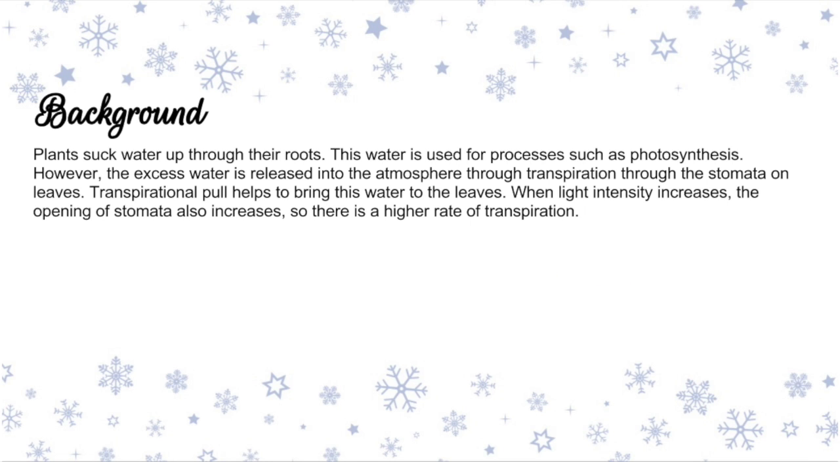The transpirational pull in plants helps bring water up through the roots and to the leaves. It sucks water up through the stems, similar to how a beverage moves through a straw. In the leaves, some of the water is used for processes such as photosynthesis, but the excess water is released into the atmosphere through openings called the stomata.